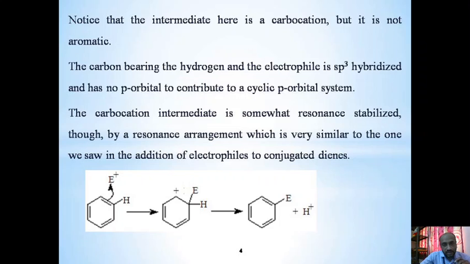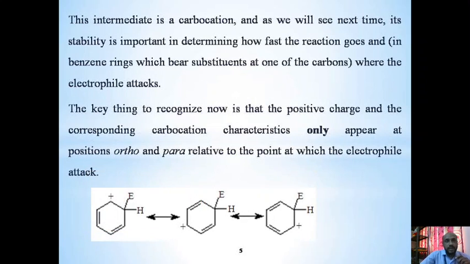In this reaction, the benzene ring reacts with the electrophile; in the first step a carbocation is formed, and in the final stage it eliminates one proton and forms a new compound. This intermediate is a carbocation, and as we will see next time, stability is important in determining how fast the reaction goes, and in a benzene ring which bears a substituent at one of the carbons where the electrophile attacked.